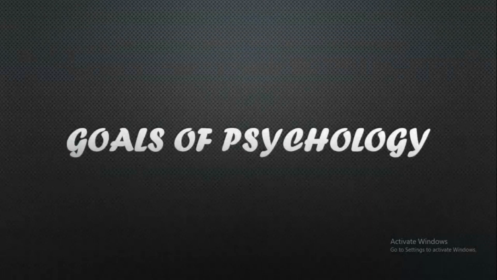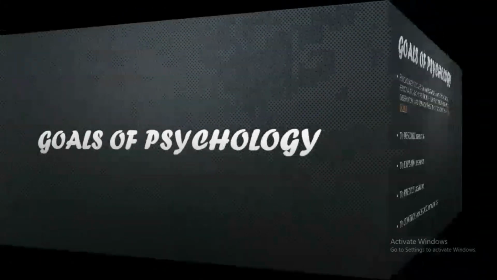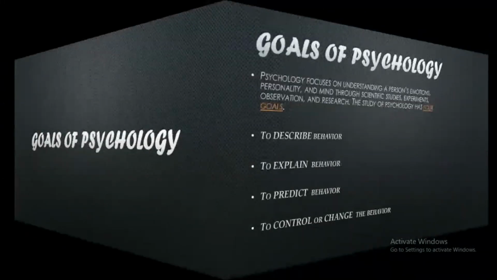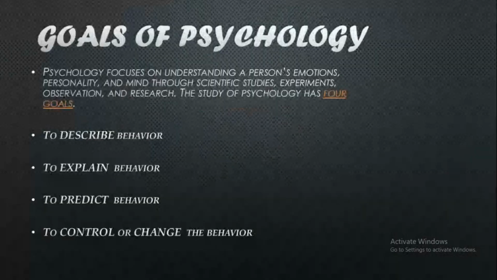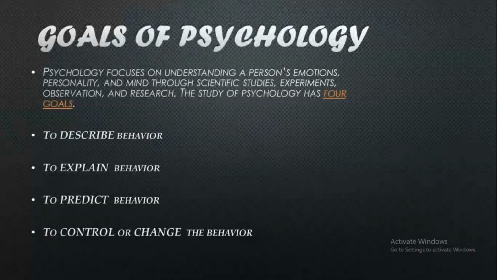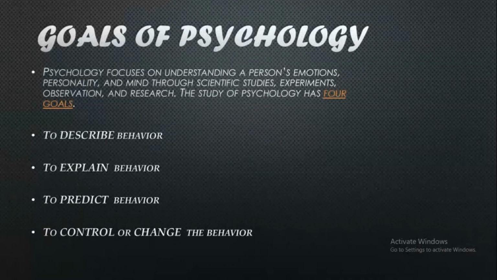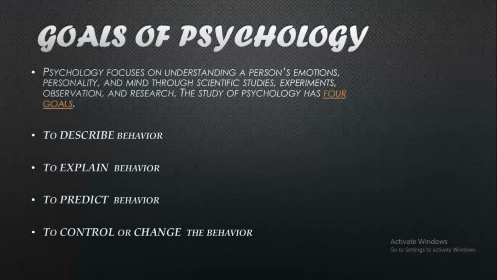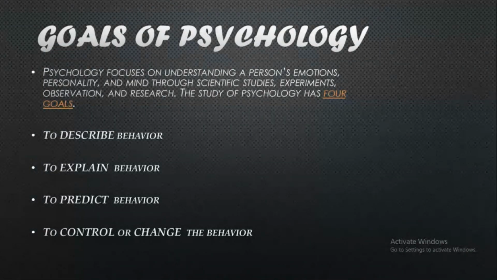So today we are going to discuss the goals of psychology. We have four types of goals in psychology, but the basic purpose of psychology is to study the emotions, the personality, the thinking patterns of a behavior, and specifically the behavioral patterns of a person. We can study all of these aspects through different experiments, observations, and research.